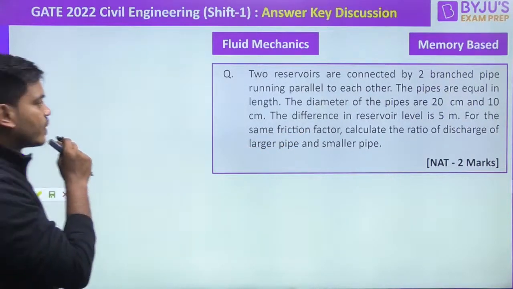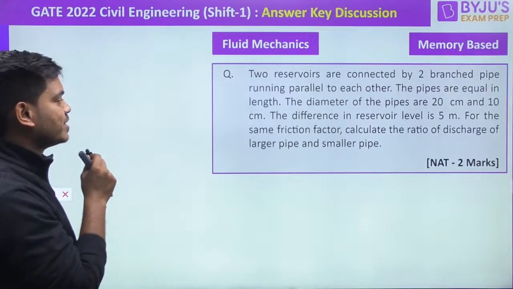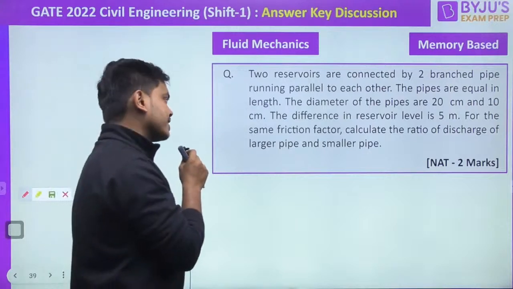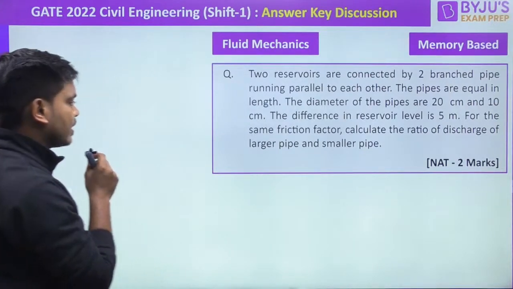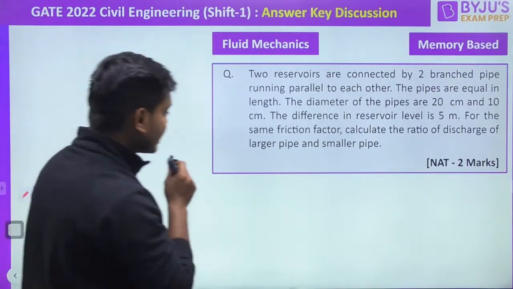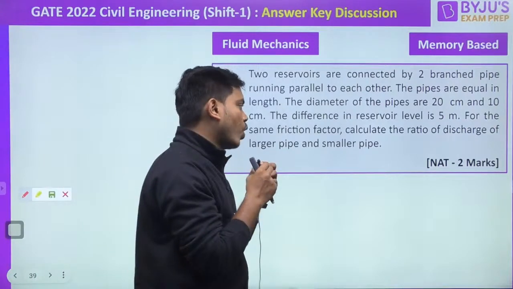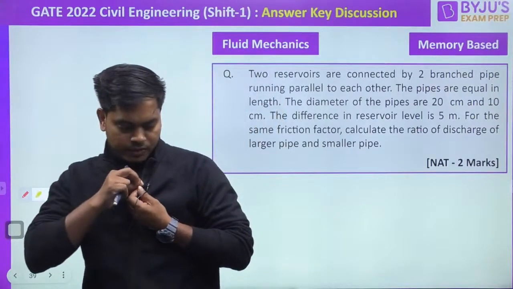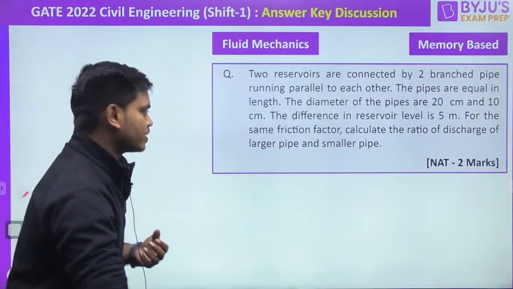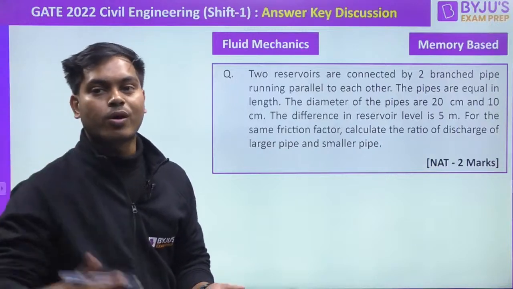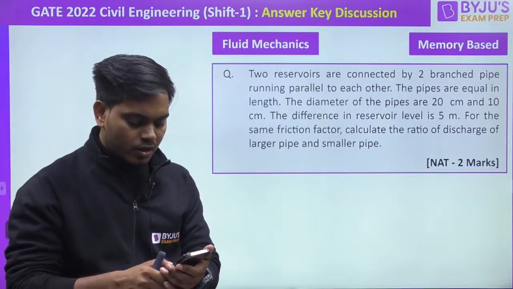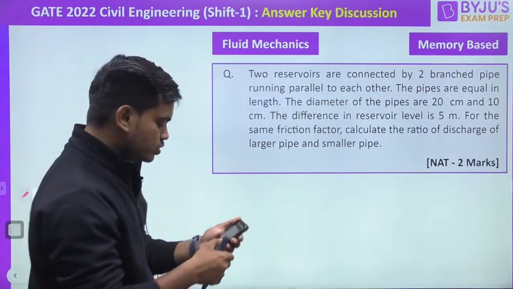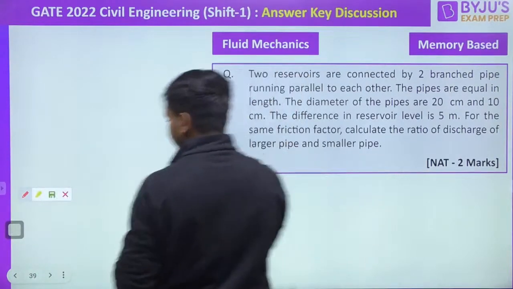Two reservoirs connected by two branched pipes running parallel to each other. The pipes are equal in length. The diameters of the pipes are 20 centimeter and 10 centimeter. The difference in the reservoir level is 5 meter. For the same friction factor, calculate the discharge of the larger pipe by smaller pipe. ठीक है, देखो इन्होंने क्या किया. They have just given you one thing which you may have got your answer, or you may have got that confusion. और वो confusion कैसे आया होगा? Confusion must be because of this thing that they have mentioned.